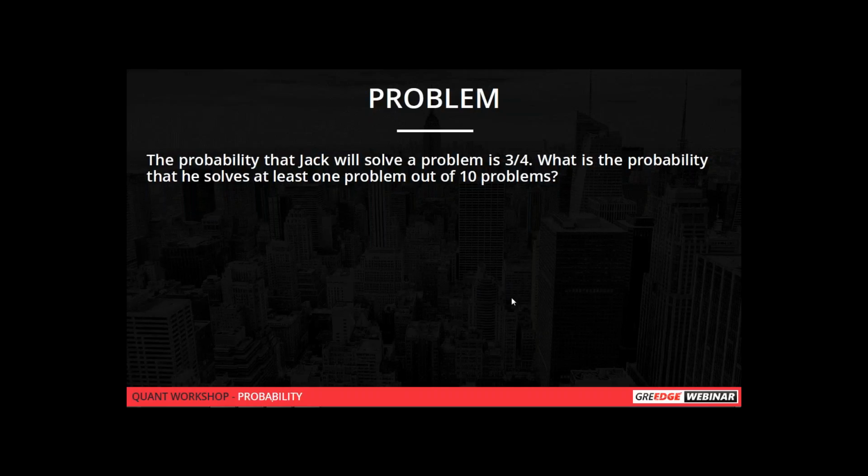Swati, they have given at least one problem, which means it can be one right, or two right, or three right, or four right. It can be up to 10 times. So it is 1 minus the probability of getting all wrong, which is nothing but subtracting the one case which is not there, so that you get all the possible cases. That is the answer. Okay. So 1 minus the case which is not there will give you all the possible cases.